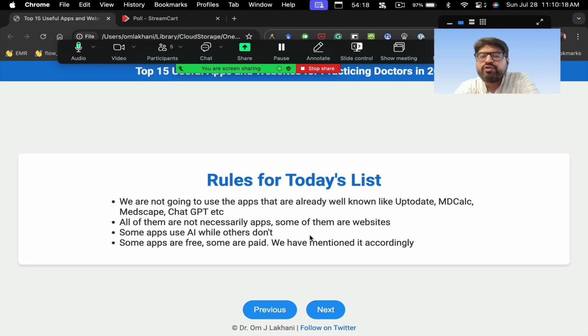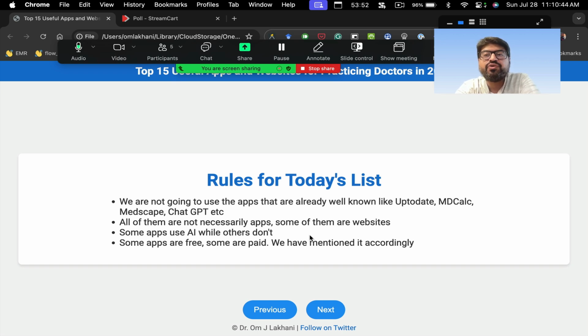So I thought a lot about it, and what I really learned is that let's not have apps which everybody uses. A lot of you are already aware of UpToDate, MDCalc, which is a calculator app, Medscape, ChatGPT. You all know these. These are all apps which are known to you, and I don't want to give you the same apps again. There's no point in telling you about the apps which you're all aware of. So I'm going to dig up some other interesting apps which you are probably not aware of.